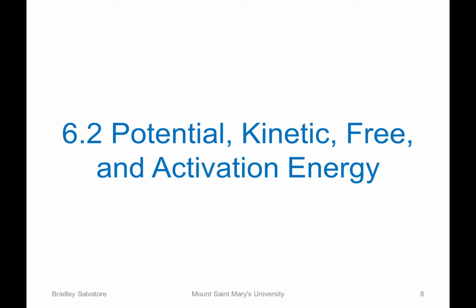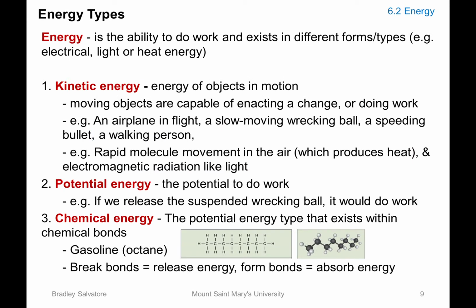In 6.2, we will talk about different forms of energy that can be potential or kinetic energies. Then we will talk about the energies that are relevant to our cellular processes, which are free energy and activation energy. Energy is defined as the ability to do work, and it can exist in different forms, whether electrical, light, heat, or chemical energy as well.